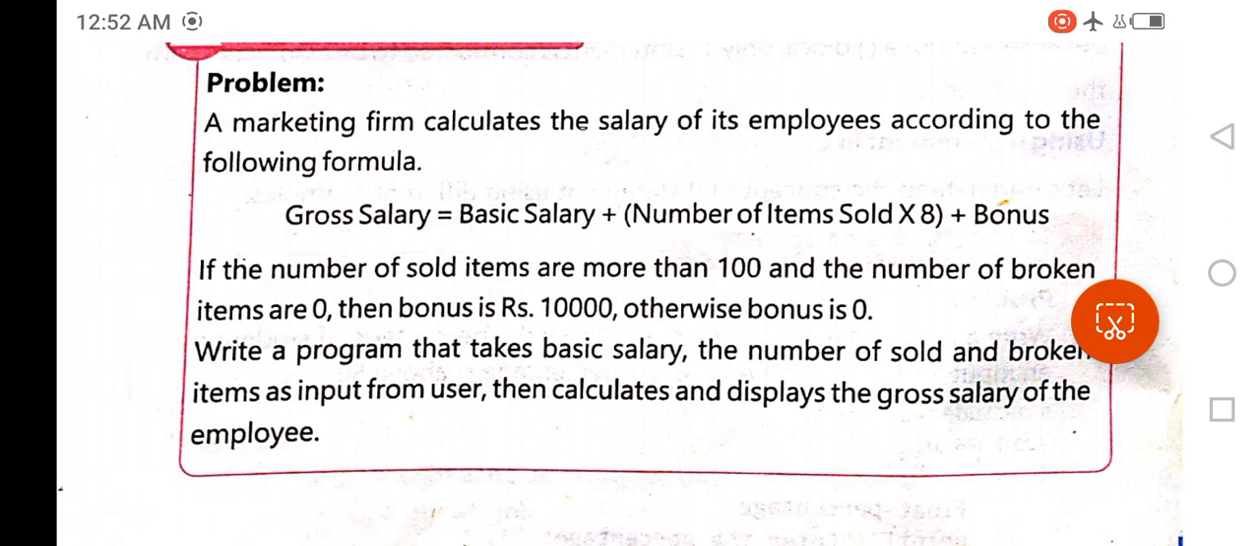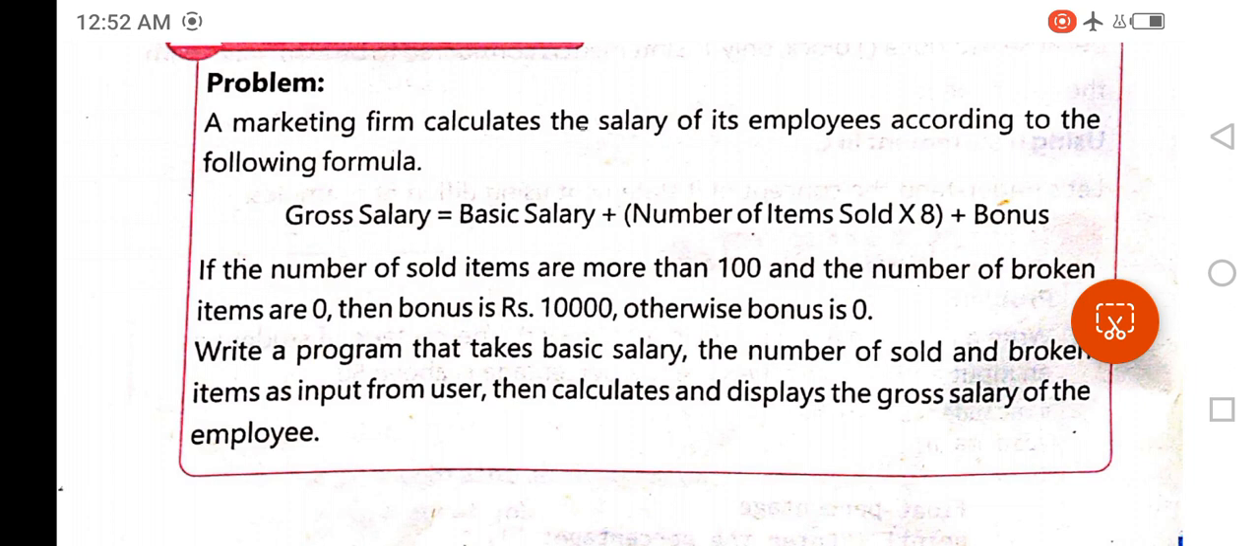If the number of sold items is more than 100 and the number of broken items is 0, then bonus is rupees 10,000, otherwise bonus is 0. These two lines represent the condition part of this program.